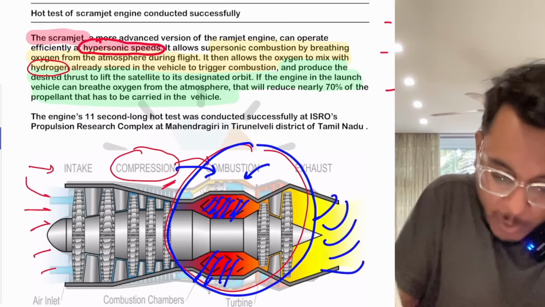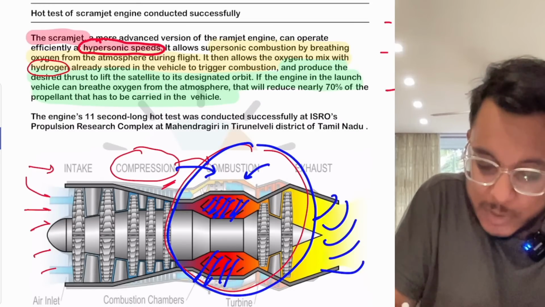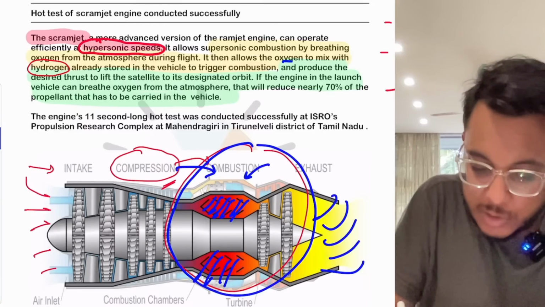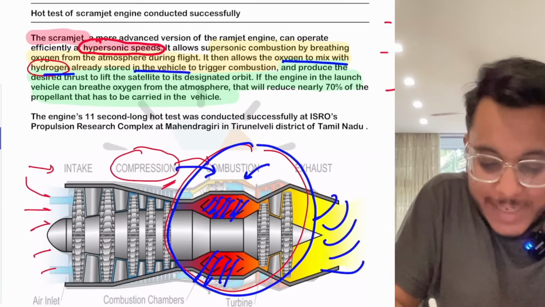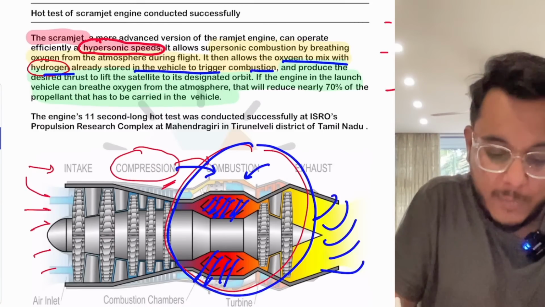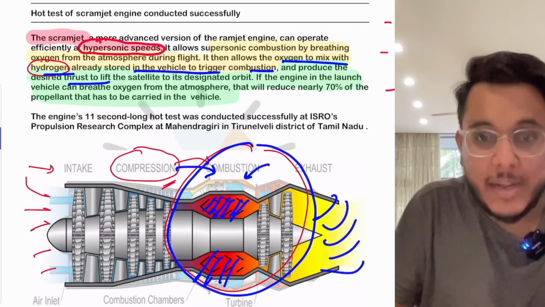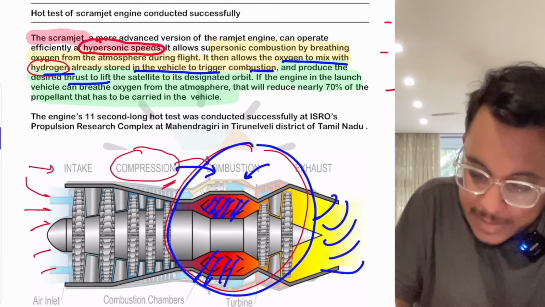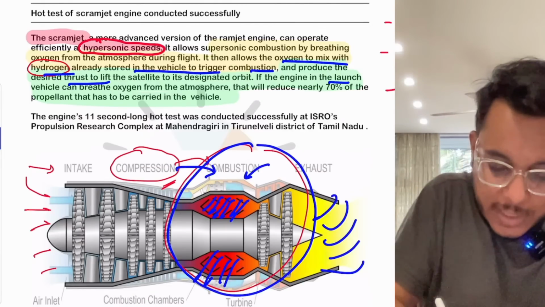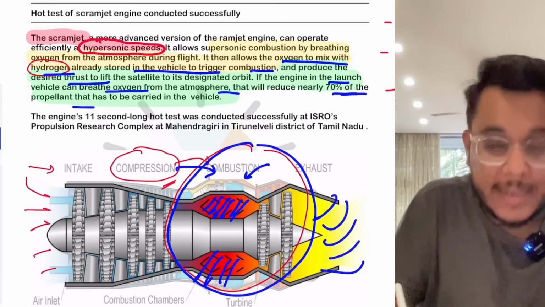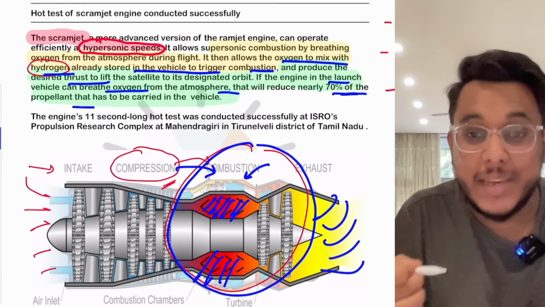So you can just read it also: the supersonic combustion, by breathing oxygen from the atmosphere during the flight, allows the oxygen to mix with the hydrogen already stored in the vehicle to trigger the combustion, and it produces significant thrust. Clear? Now it has been stated that the engine, in the launch, can breathe the oxygen from the atmosphere, and 70% of the propellant that has to be carried can be reduced.